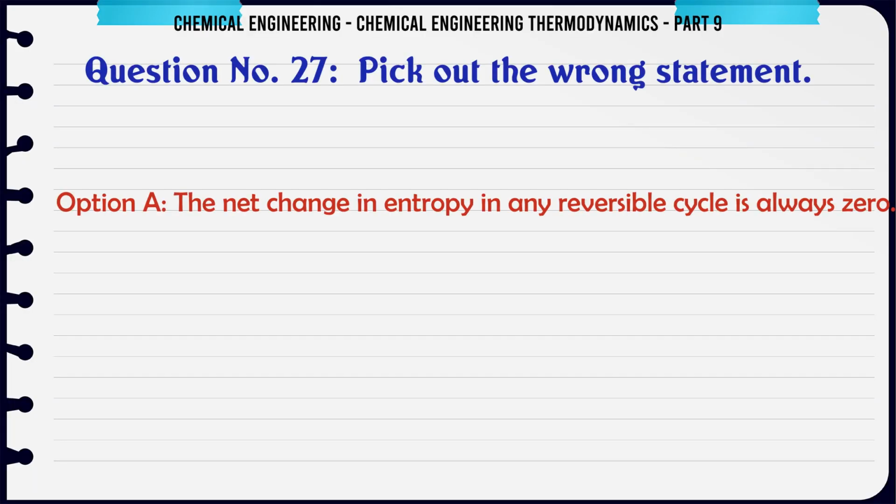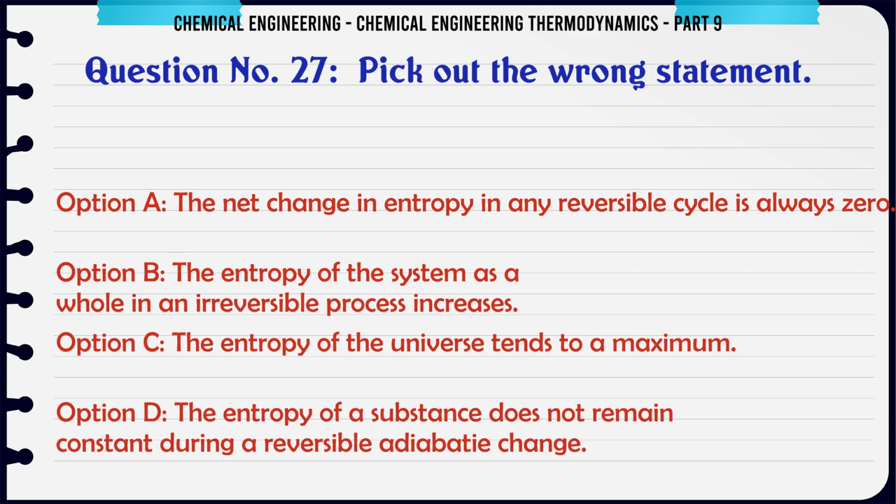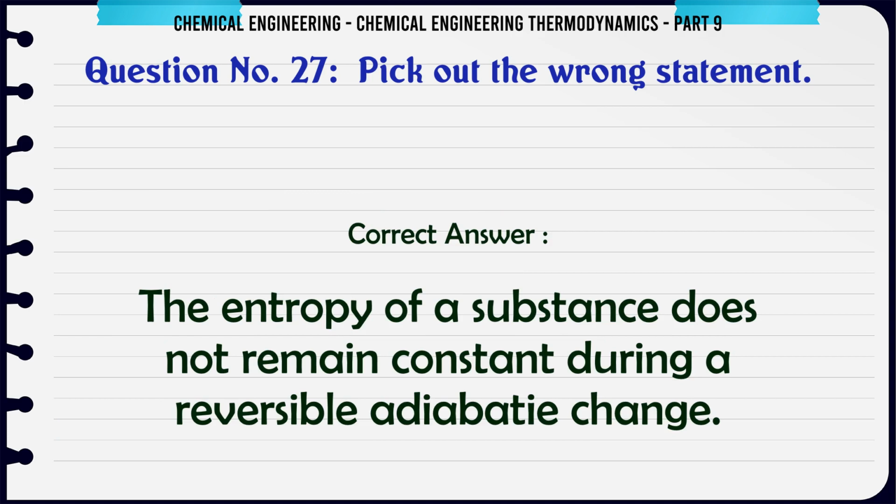A. The net change in entropy in any reversible cycle is always zero. B. The entropy of the system as a whole in an irreversible process increases. C. The entropy of the universe tends to a maximum. D. The entropy of a substance does not remain constant during a reversible adiabatic change. The correct answer is: the entropy of a substance does not remain constant during a reversible adiabatic change.